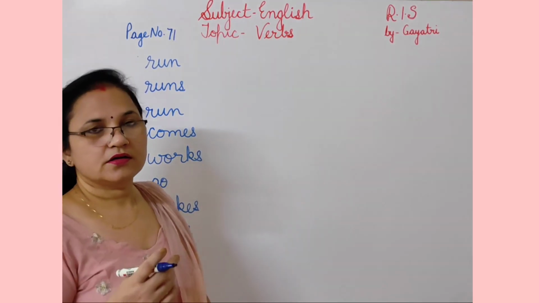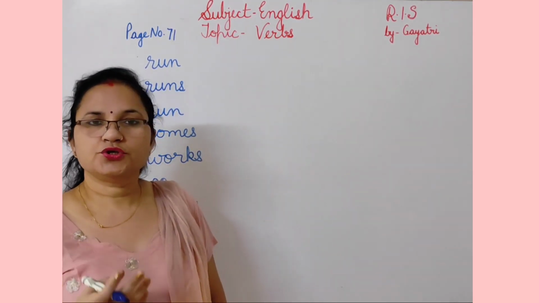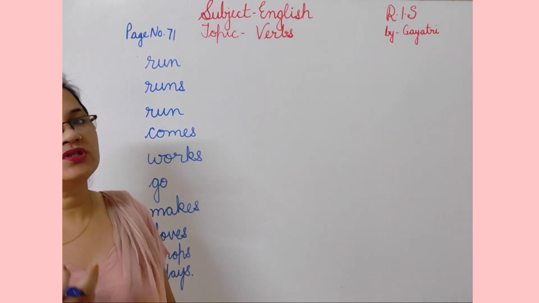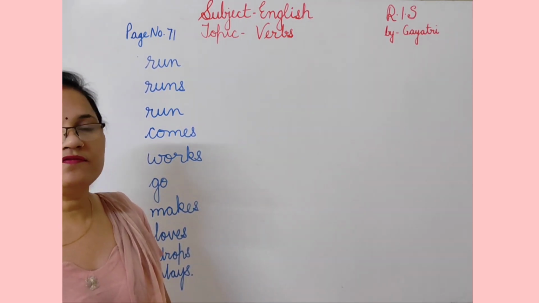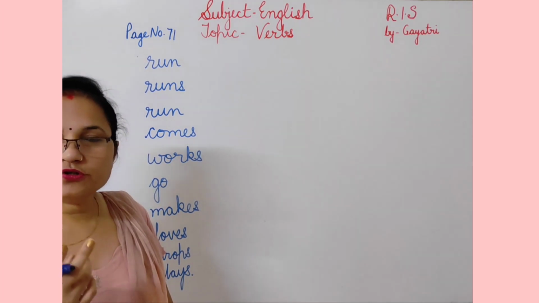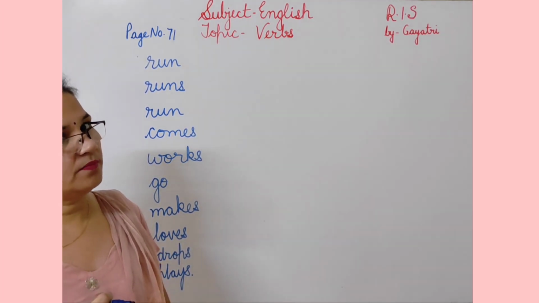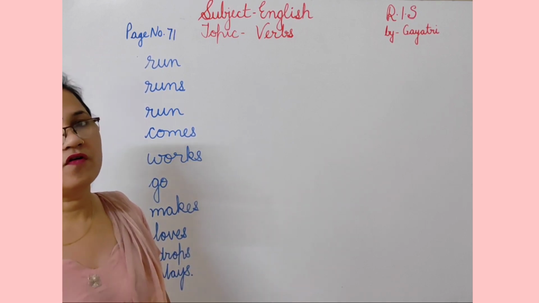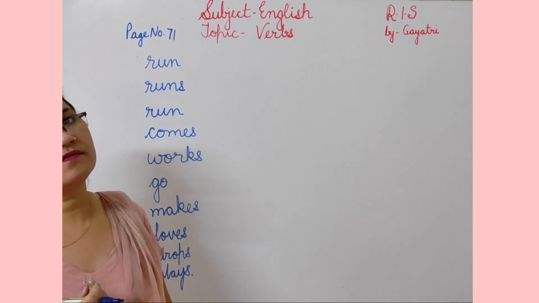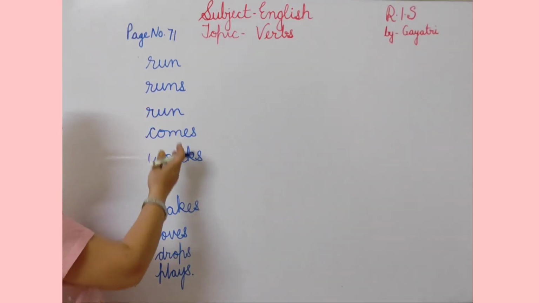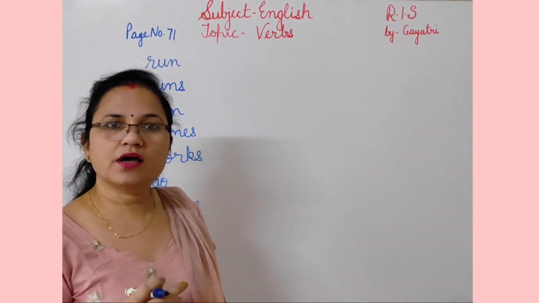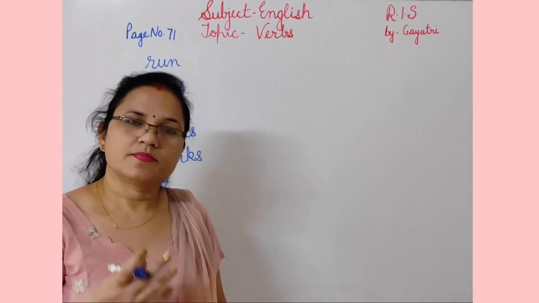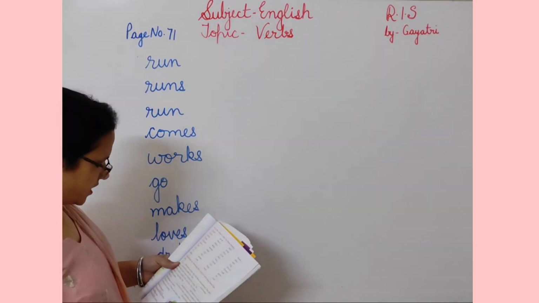Now students, here I taught you earlier with I, you, we and they, base form of verb will be used, root form of verb will be used, first form of verb will be used. But with the plural noun we also use first form of verb. But with singular noun and with he, she, it we use S form of the verb. So students, that is why where the noun is singular we have used S form of verb. Where the noun is plural we have used base form of the verb.